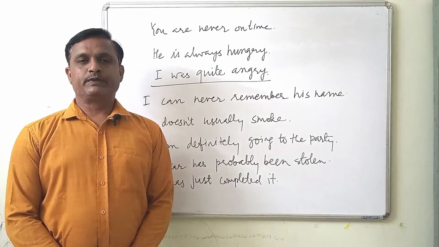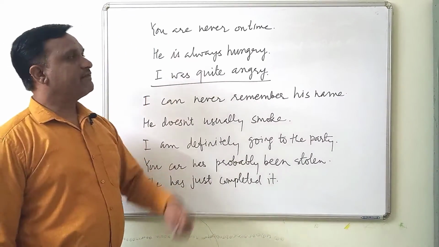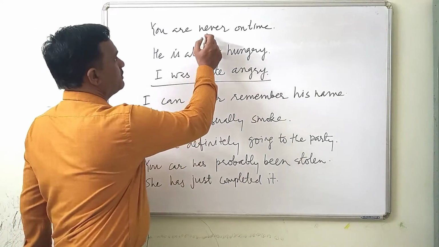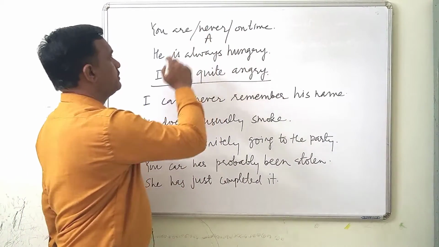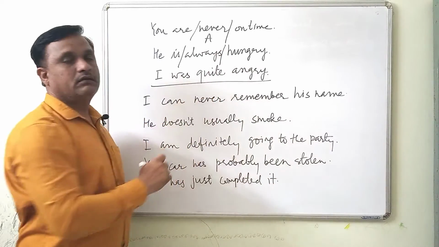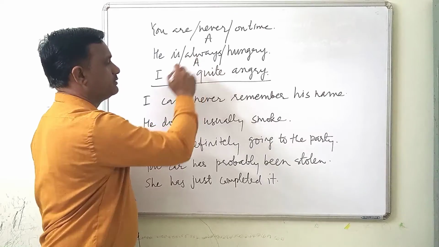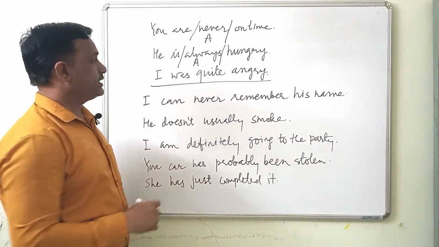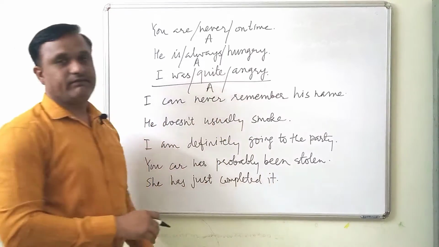Let's understand the position of adverbs in these sentences. You are never on time. Never is an adverb. He is always hungry. Always, adverb. I was quite angry. Quite is an adverb.